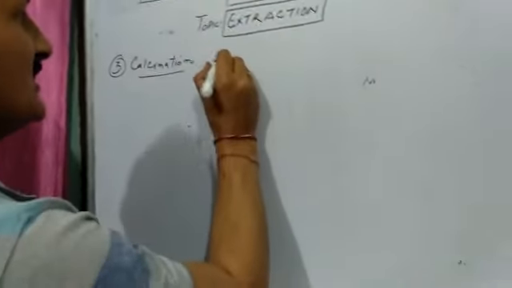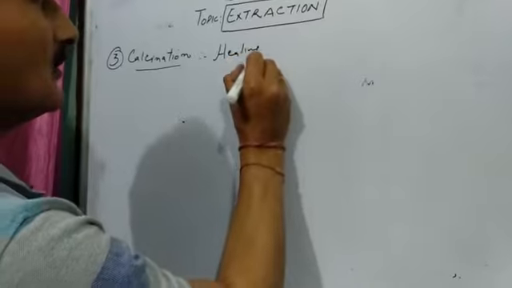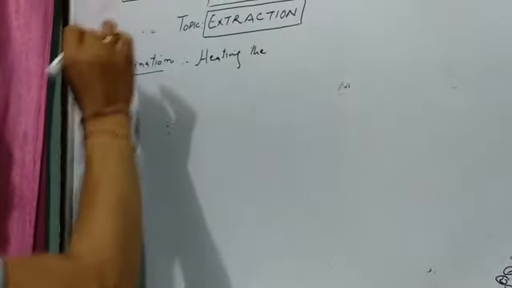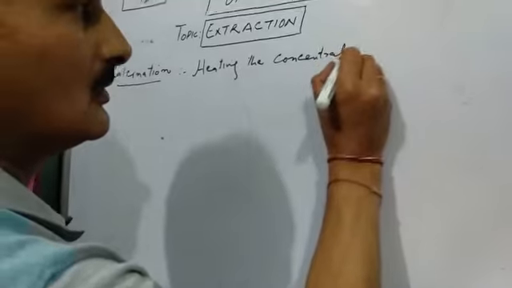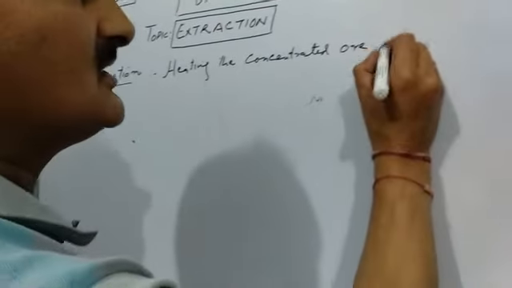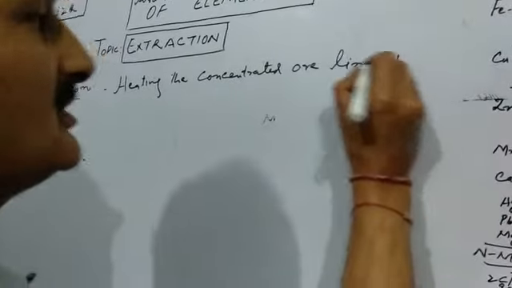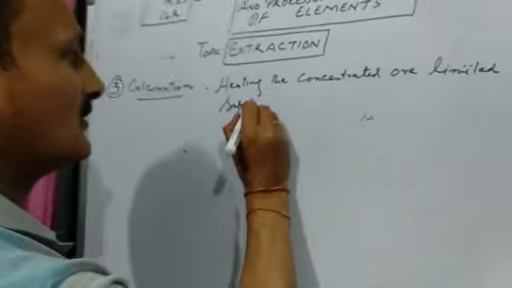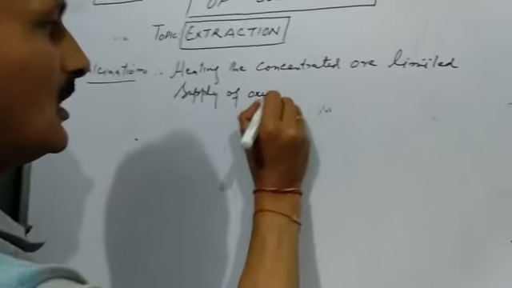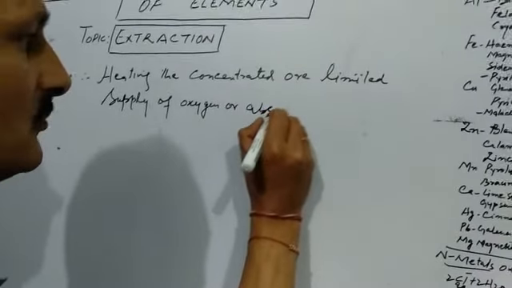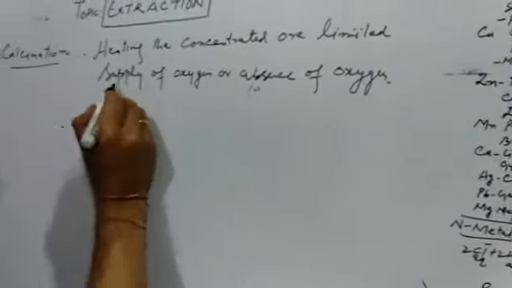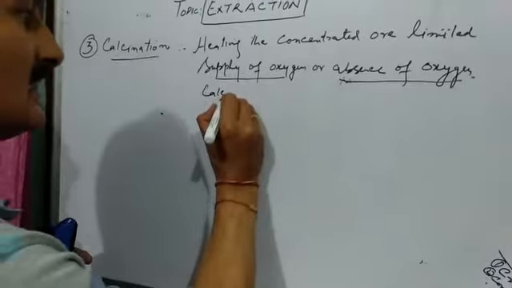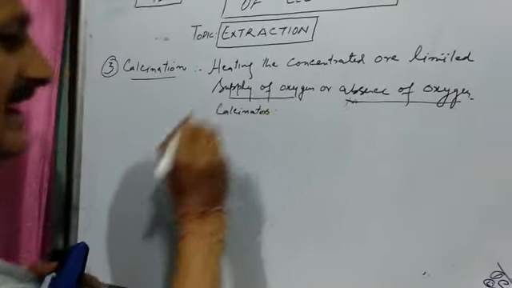Calcination means heating the ore, the ore obtained in the second step, that is the concentrated ore, in a limited supply of oxygen or in the absence of oxygen, in certain containers known as calcinators. This process is known as calcination.